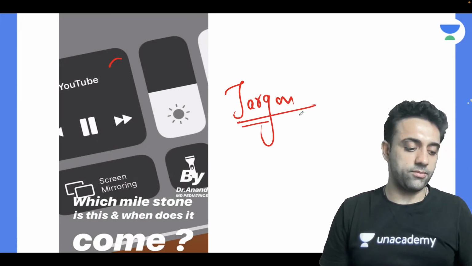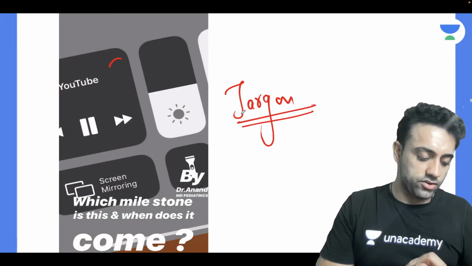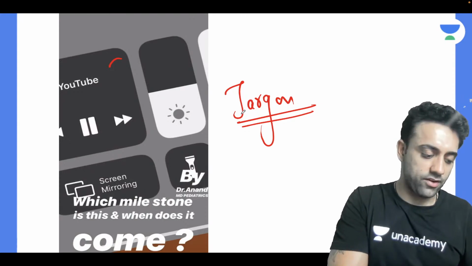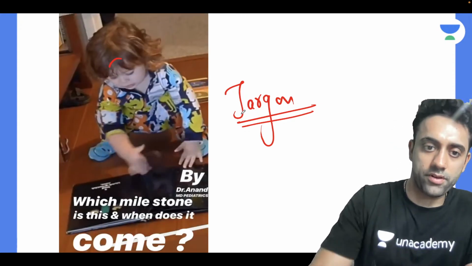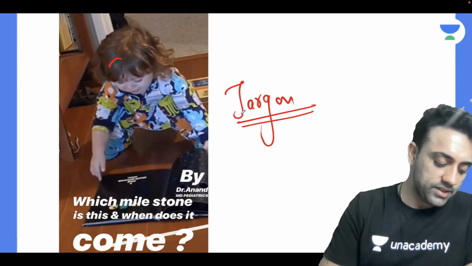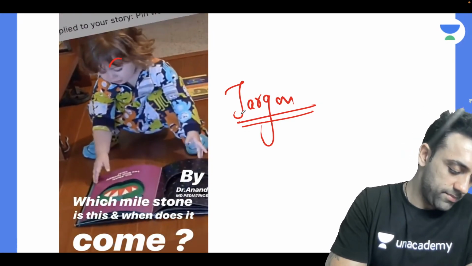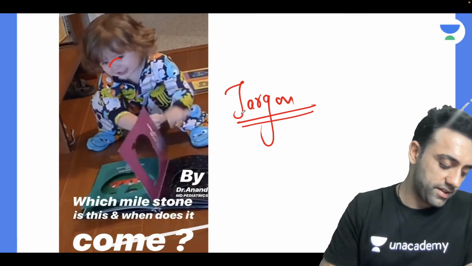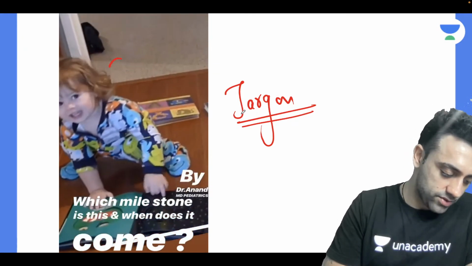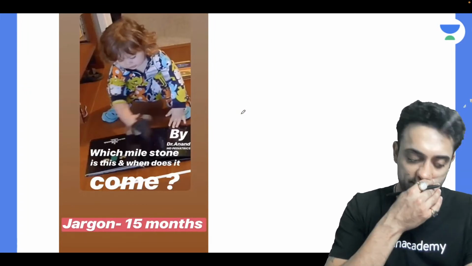Jargon milestone. So what is this Jargon milestone? It is when a baby uses incomprehensible sounds, basically known as the Jargon milestone. And when does the Jargon milestone come? It comes by 15 months. That you should know. Okay, that's it.